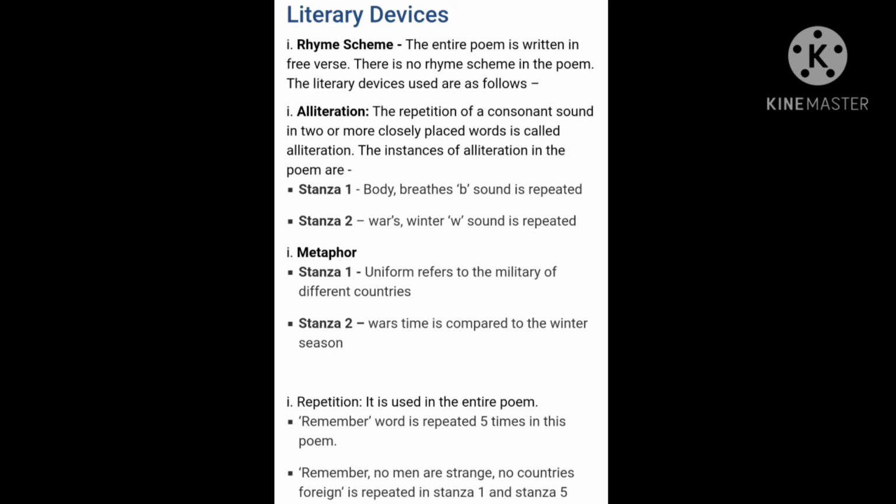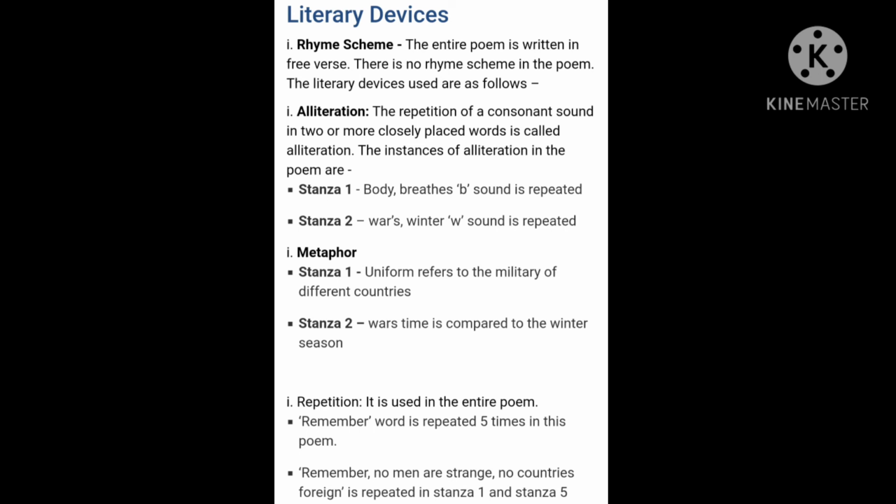Then repetition. Repetition means some words are repeated in the poem. Here it is very clear that the word remember is repeated. It is repeated about 5 times. So we can say the poetic device repetition is also used here.